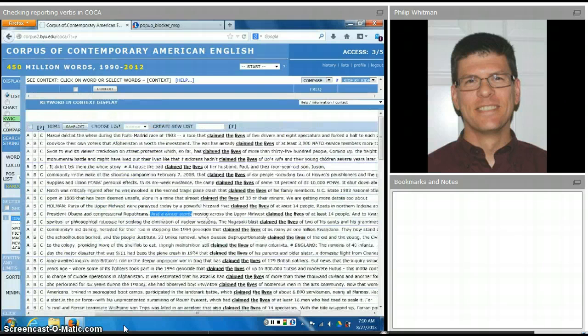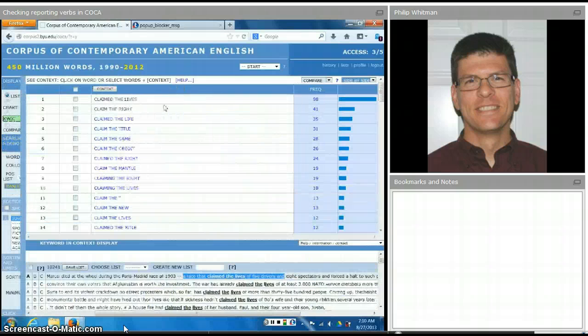Let's see what it looks like. A winter storm moving across the upper Midwest claimed the lives of at least 14 people. The second tragic plane crash that claimed the lives of his family members. A race that claimed the lives of 5 drivers. So that's not informative. It's a transitive verb, and furthermore, it's not even an indicative reporting verb. It's not reporting something someone says. It's just an idiom meaning to kill somebody, to take their lives.